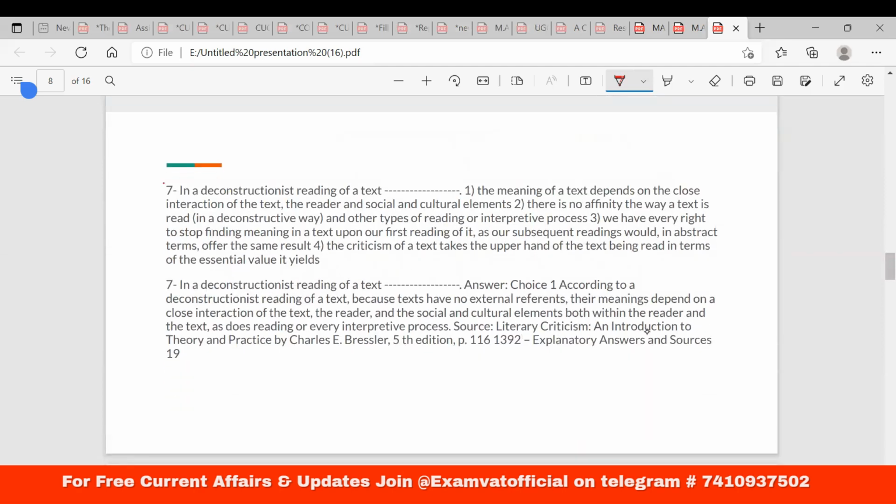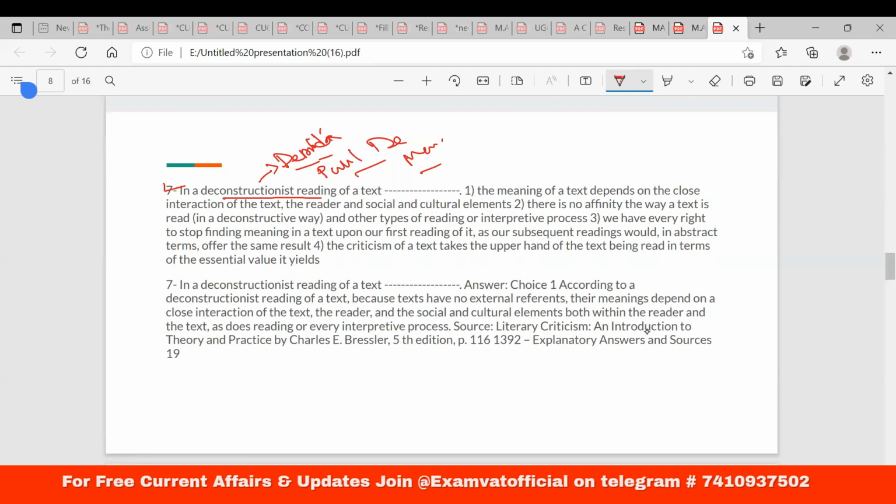Question number 7. In a deconstructionist reading of a text, what should be the correct answer? What is deconstructionist reading? The idea has been given by Derrida, and then you can look at Paul de Man. The French school, particularly the École de Paris, the very celebrated philosophical school, is very much connected with modern and postmodern post-structural literary theory.